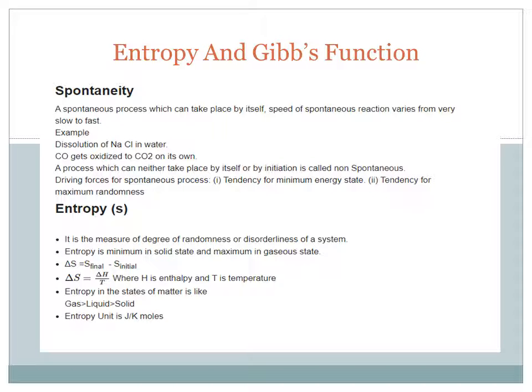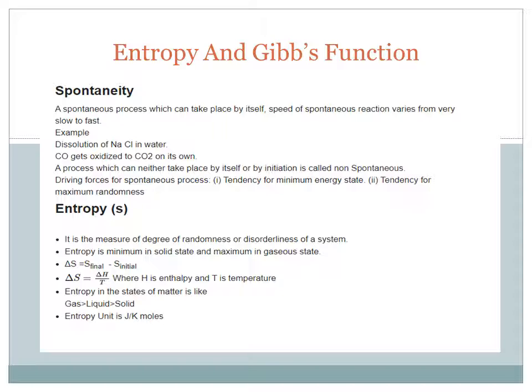Now what are entropy and Gibbs function? Spontaneity: a spontaneous process is one which can take place by itself. The speed of a spontaneous reaction varies from very slow to fast. For example, dissolution of NaCl in water, and CO gets oxidized to CO2 on its own. A process which can neither take place by itself nor by initiation is called non-spontaneous. Driving forces for a spontaneous process: number 1, tendency for minimum energy state; number 2, tendency for maximum randomness.